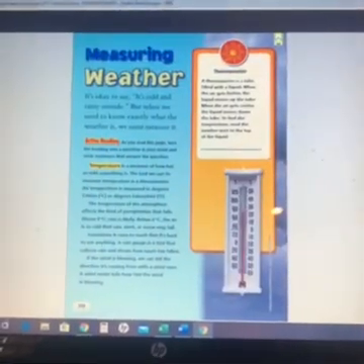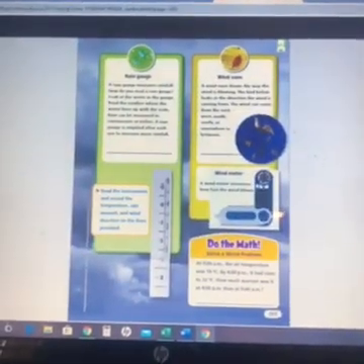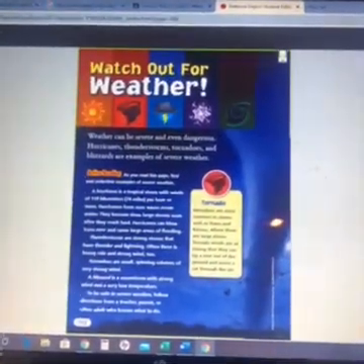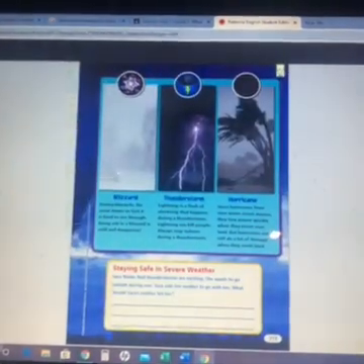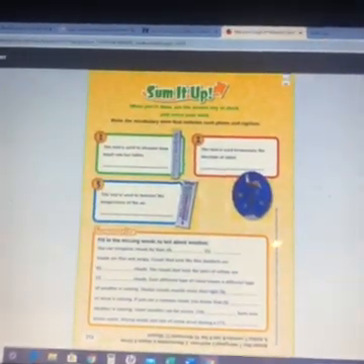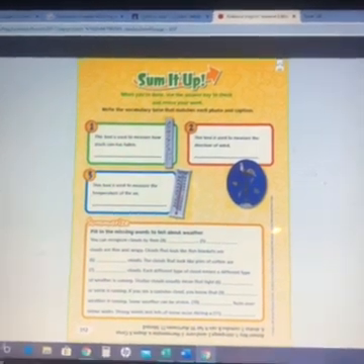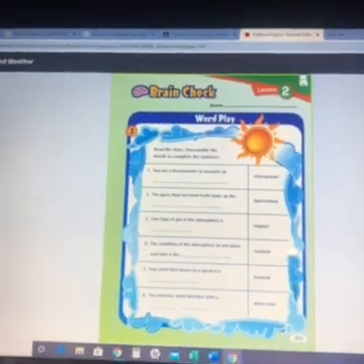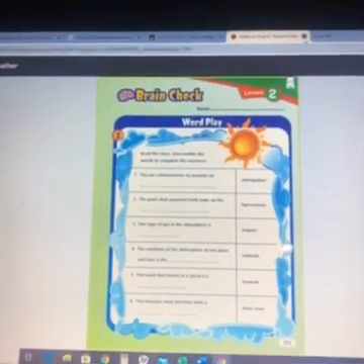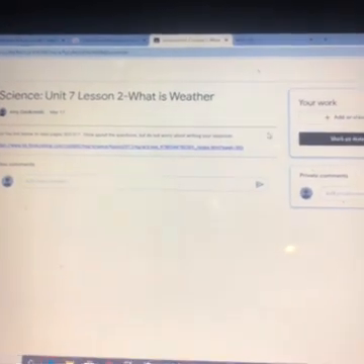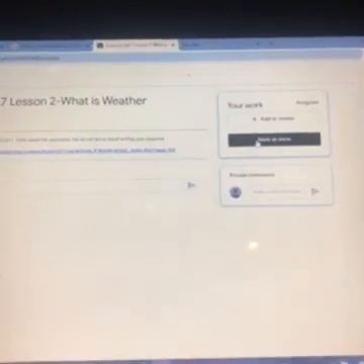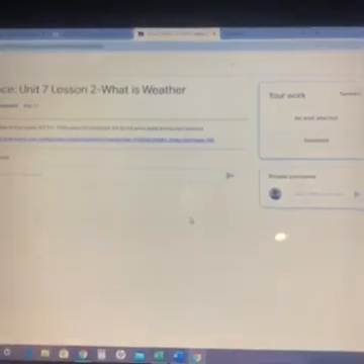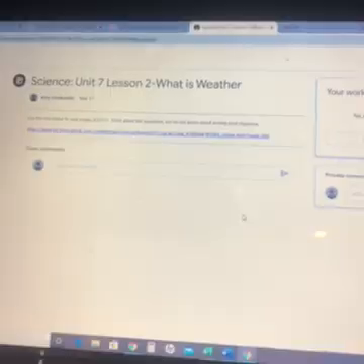You can't click in there to answer them, but they're just things for you to think about while you're reading them. And it's talking about different types of weather tools, different types of weather and natural disasters. And then this is afterwards. There's some more questions that you can discuss with somebody at home, but you don't need to fill them out or turn anything in. Once you're done with this, you're just going to close out of the tab, and then it takes you back to this page. You're going to click Mark as Done, click Mark as Done, and then you're all done with science for today.